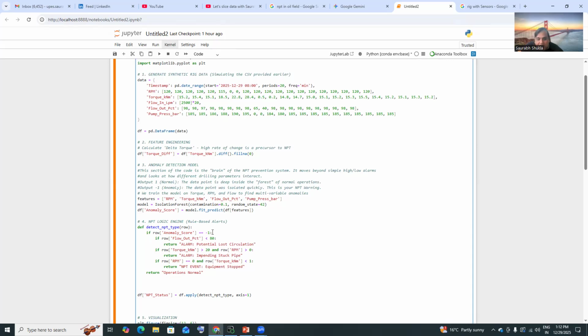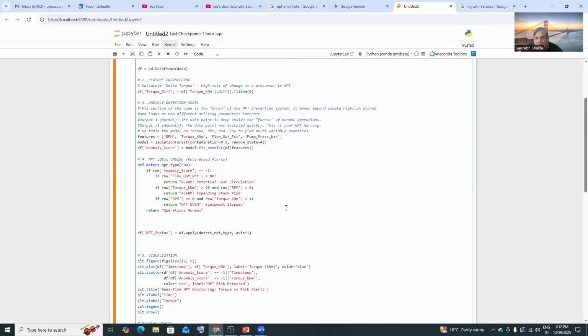But -1, we have to see with all these kinds of data how we can correlate this particular data, the anomaly score from -1, with things like RPM, torque, and everything. So I have created a small calculation here by using Gemini. I'm not saying that I'm so great at writing code, but yes, I have done that. So I have created one function here.